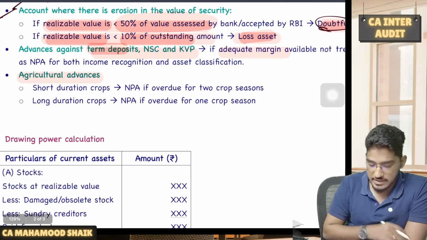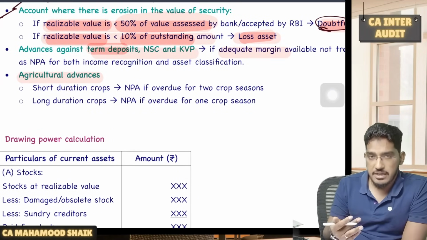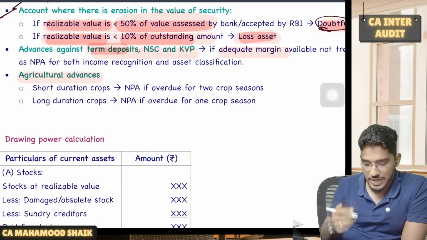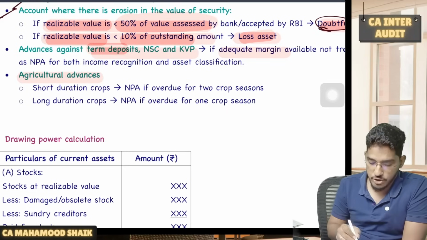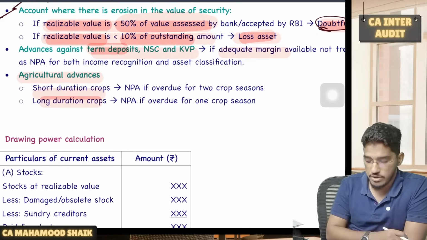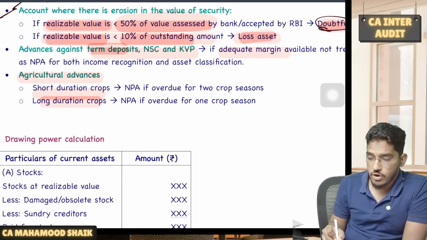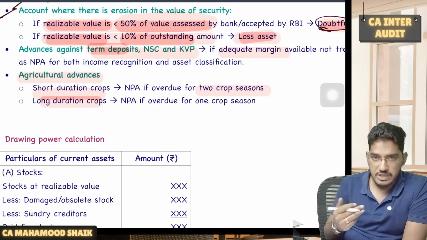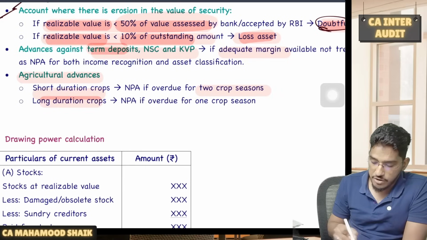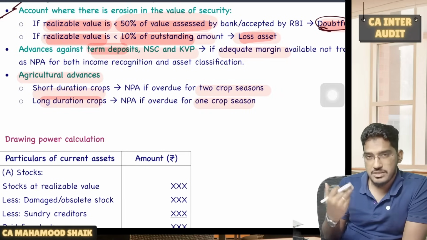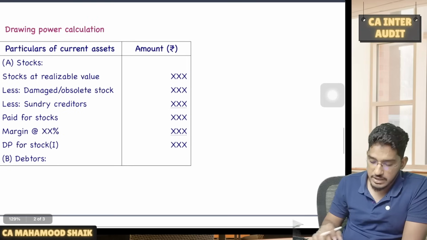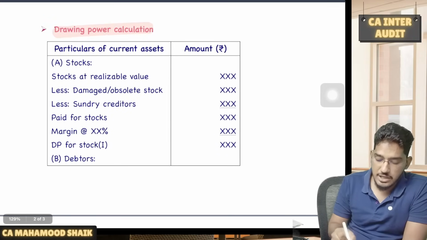From here also many questions they ask. So for agricultural advances, we divide them into two categories: agricultural advances given for short duration crops, and agricultural advances given for long duration crops. If it is a short duration crop, if it remains overdue for 2 crop seasons, you have to classify it as NPA. If it is a long duration crop, if it remains overdue for 1 crop season, you have to classify it as NPA.